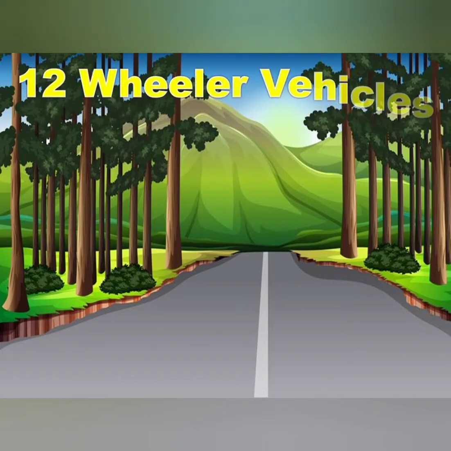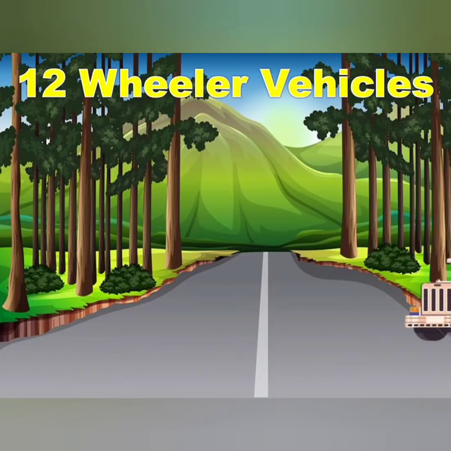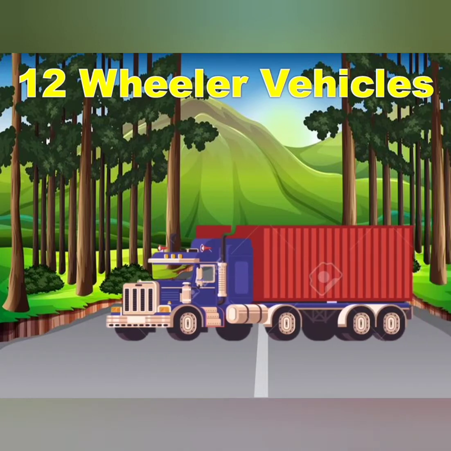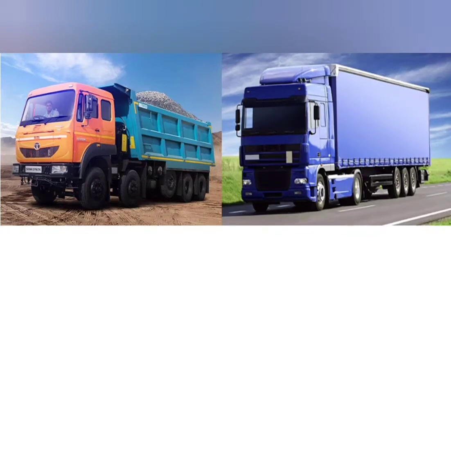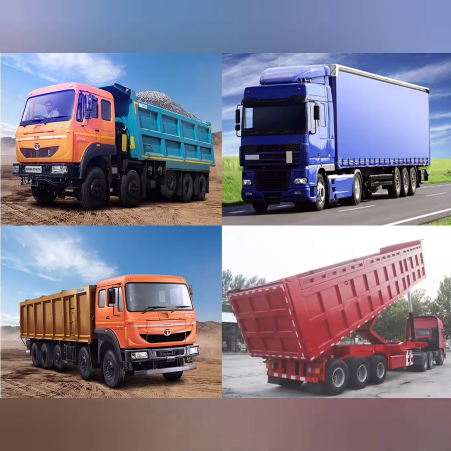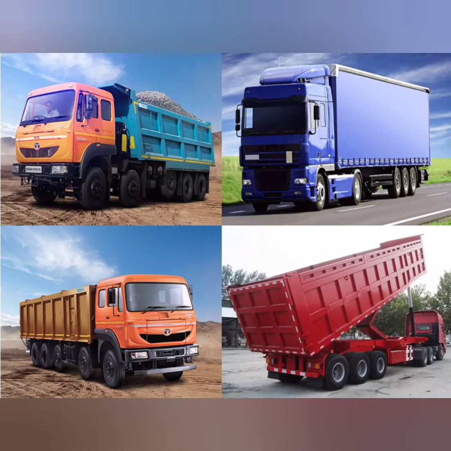Then there are 12-wheeler vehicles. Now, these will be the big trucks which carry containers on them, right? So the container is really very heavy. So these are the vehicles, the big dump truck. If you can see the number of wheels in it, this is another truck. Yes, it is carrying a container behind. So all these vehicles, because either they are very long or they are carrying heavy loads, the number of wheels are more, that is 12.